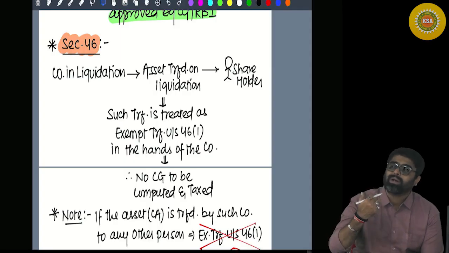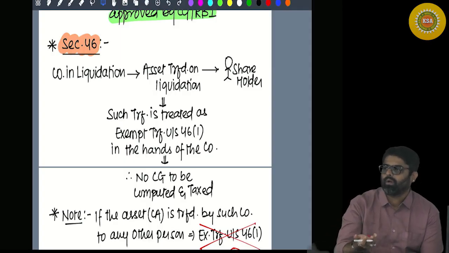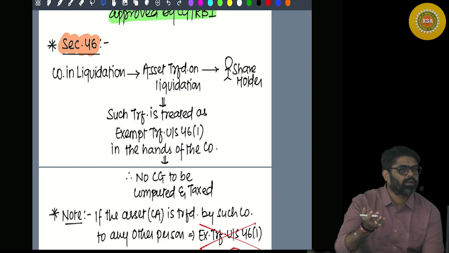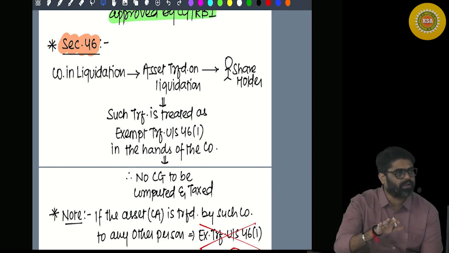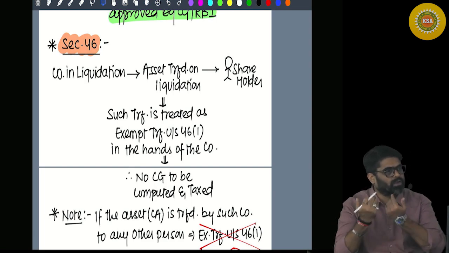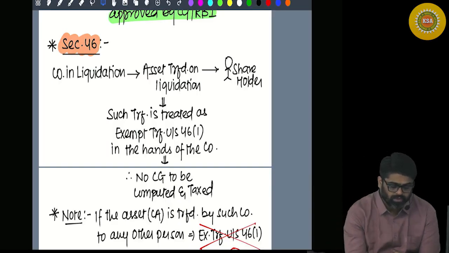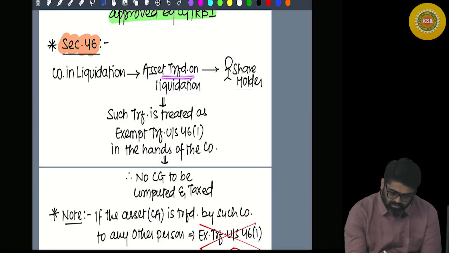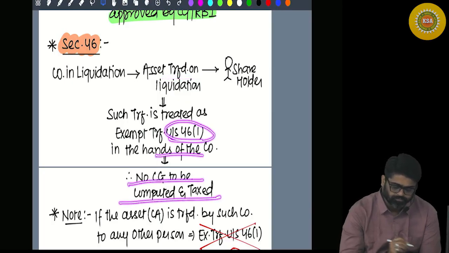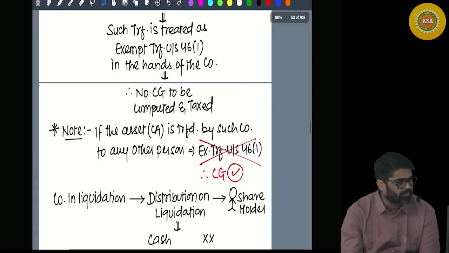Because there is no consideration involved. The company is closing down, and at the time of closing down, whatever belongs to the shareholder is being given away to the shareholder. Yes or no? So if the company is in liquidation, transferring assets on liquidation to the shareholder, that transfer will be an exempt transfer in the hands of the company. No need to compute capital gain, and it will not be taxable.